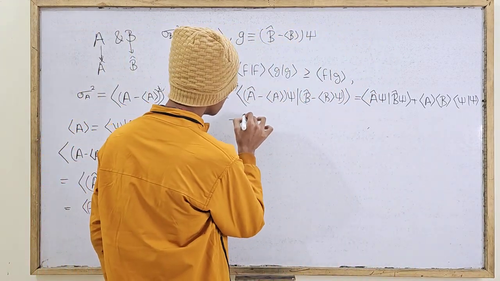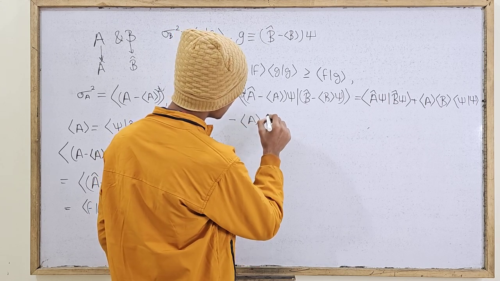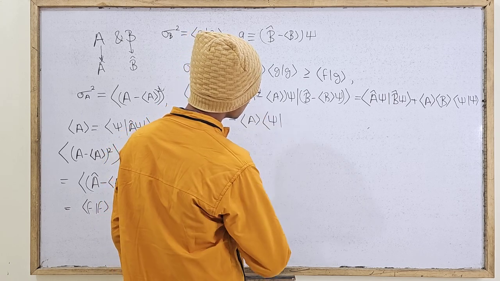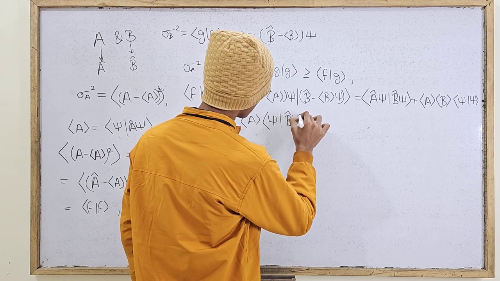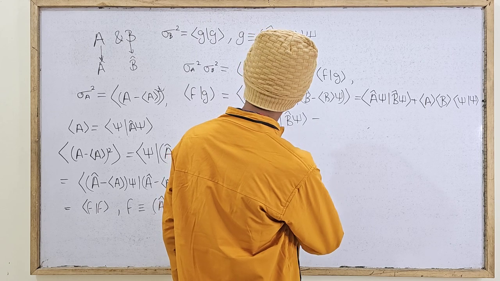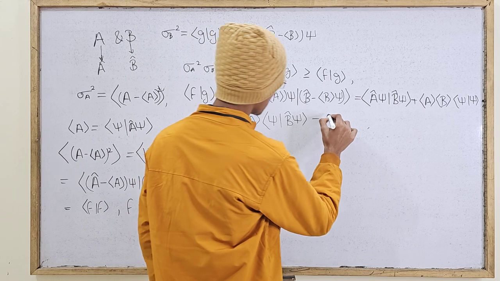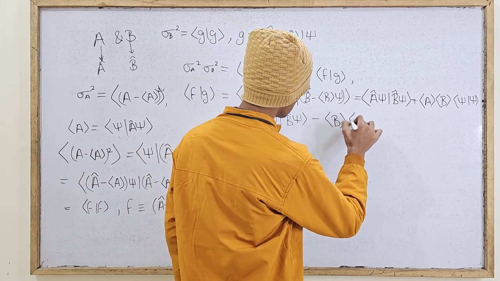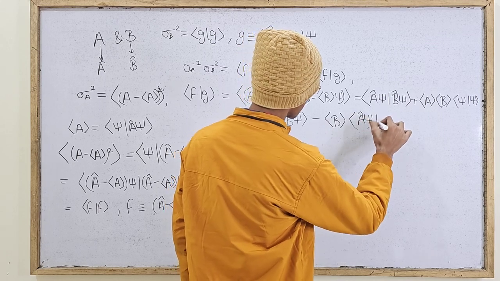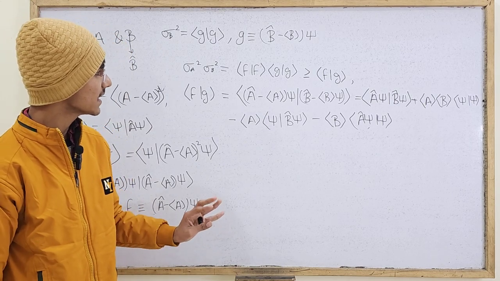Here you have minus the expectation value of a, and here you have the inner product of psi with b caret psi, and then you finally have minus the expectation value. So यहाँ पे हम लोगों ने इससे ही मल्टीप्लाई कर दिया. Here you have the expectation value of b with the inner product of a caret psi with psi, right? So this is basically the result that we are getting.